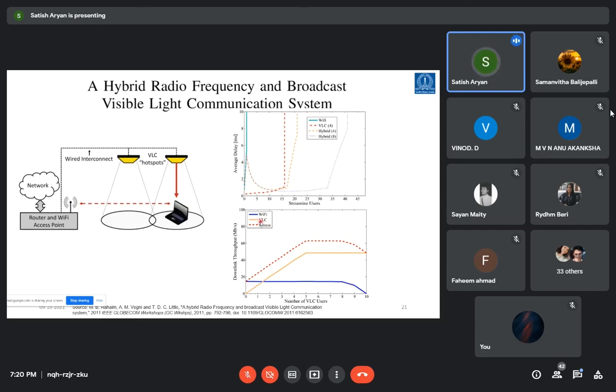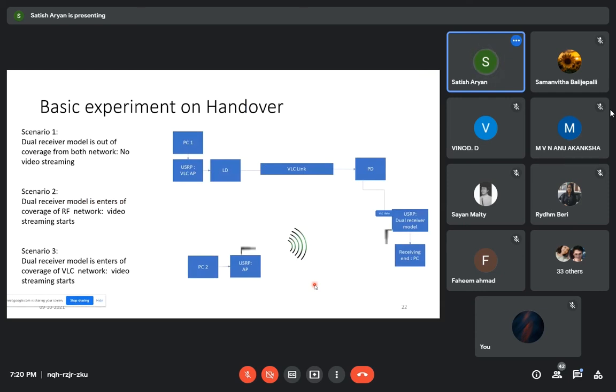So we worked on this basic environment, an experiment on handover implementation or RF VLC coexistence. We created a scenario where we have an RF environment and a VLC environment together, with 3 different scenarios, like the dual receiver model. Now the gadget is not only receiving the RF data, it's also receiving the VLC data. So it has to understand where the user is, whether in the VLC coverage region, the RF coverage region, or in movement.